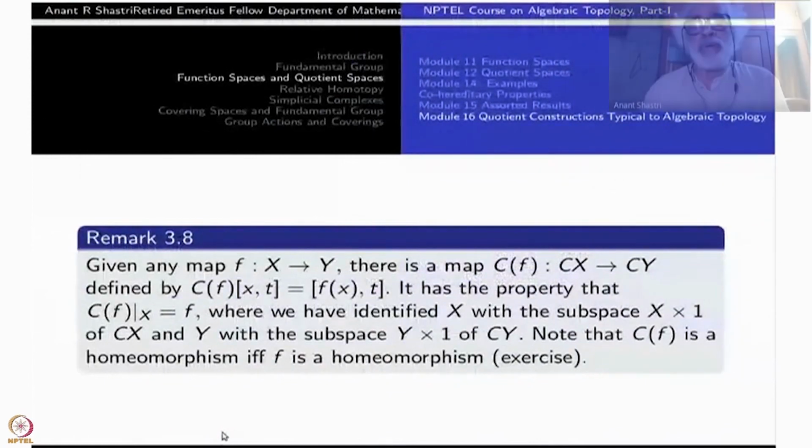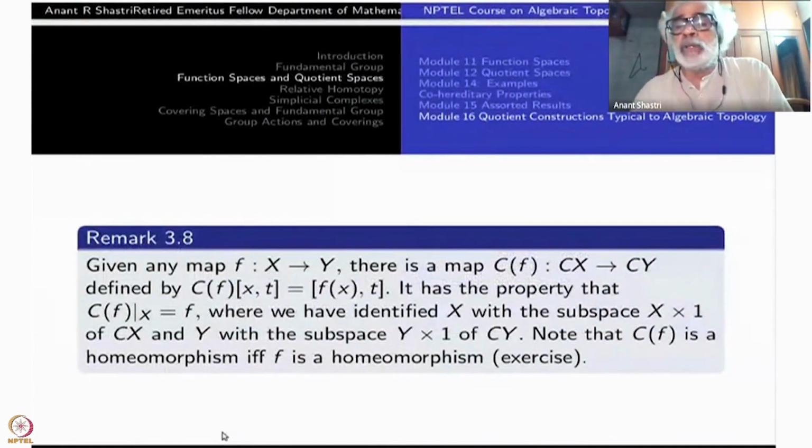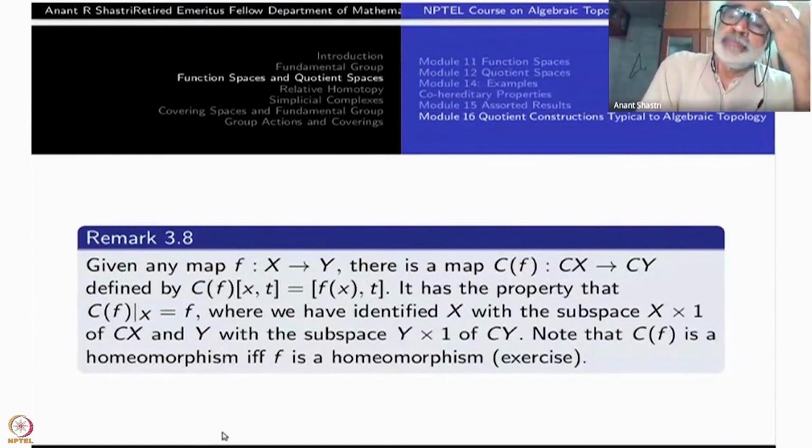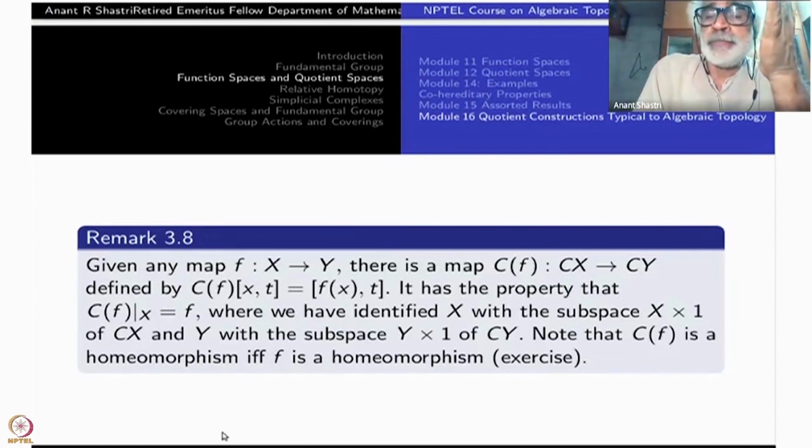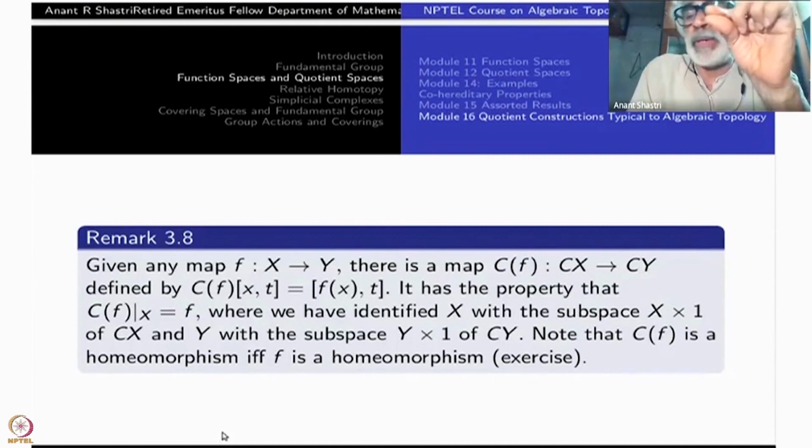Given any map f from X to Y, you can talk about the cone of f, namely the corresponding map induced on CX to CY. There's a natural way to get a map from X cross I to Y cross I, namely [x, t] goes to [f(x), t], that is, f cross identity.